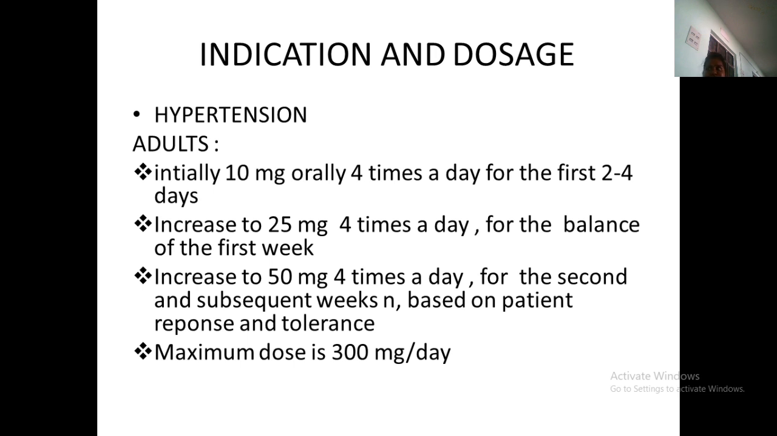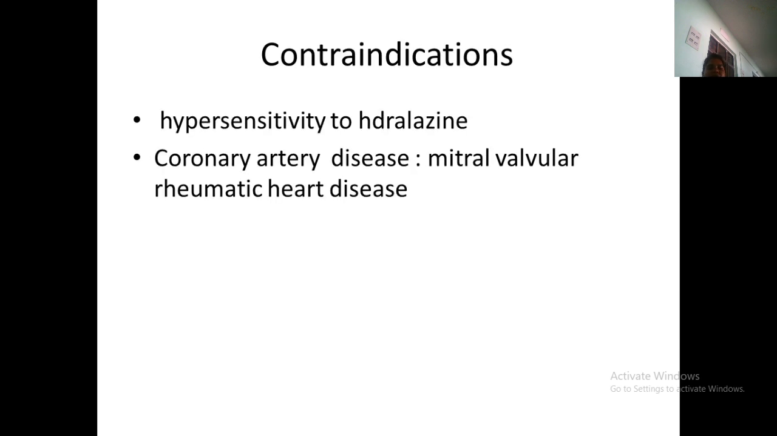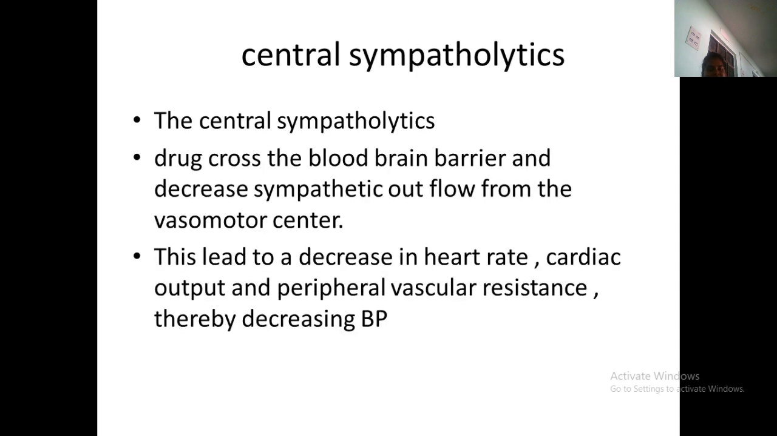It can be given 4 times a day in the first 2 to 4 days. According to the BP control, they will increase or decrease it. It can be increased up to 50 mg per day, and the maximum dose is 300 mg per day. The contraindications are hypersensitivity to hydralazine, coronary artery disease, mitral valve disease or rheumatic heart disease. Now we have completed hydralazine among the vasodilators.